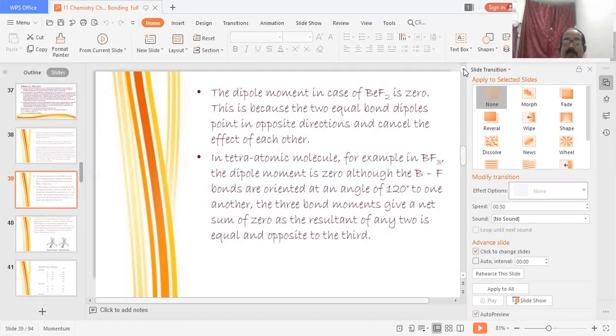In triatomic molecules, for example BF3, meaning boron trifluoride, the dipole moment is 0, although the B-F bonds are oriented at an angle of 120 degrees to one another, and the three bond moments give a net sum of 0, as the resultant of any two is equal and opposite to the third. So this is the content of polarity, and the next topic we will discuss in our next video.